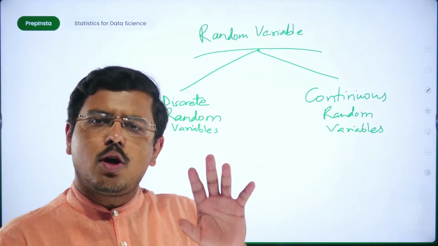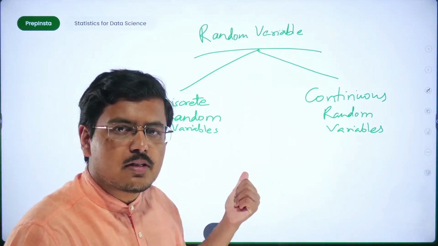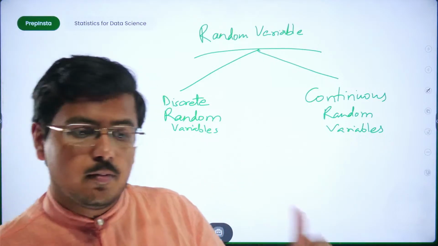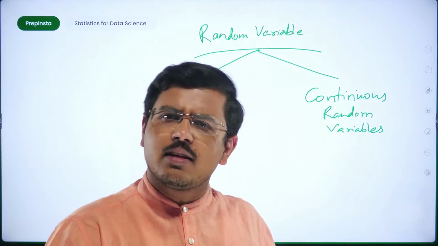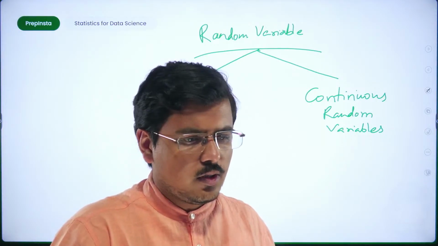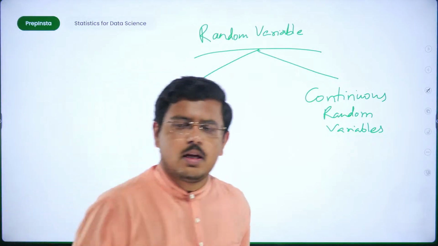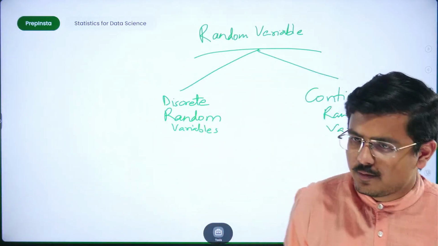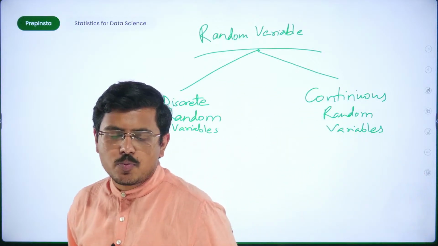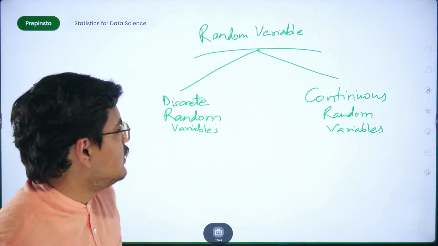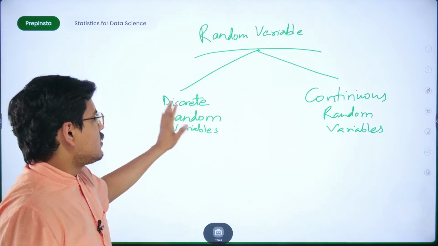It is similar to the concept that we had studied about discrete variables when we were talking about quantitative variables. Fine. It is similar to that. There is not much change, it is almost the same. You go ahead, tell me in the chat section and let's see whether you have done your homework or not. I'm waiting for your responses. Go ahead, tell the basic definition or whatever you've learnt about discrete random variables.